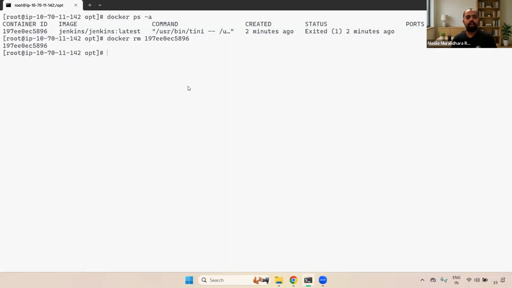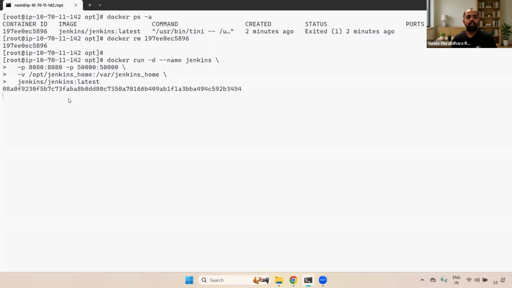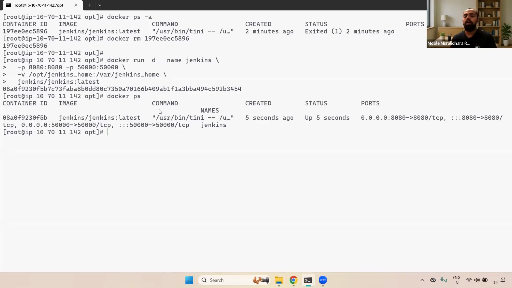Now you can copy this one. Now you can go ahead and run it. I'm going to run this again. Yeah, it has created the container. Okay, super. Now you can go ahead and check it. Docker ps command. If you see here, now the container is running successfully.